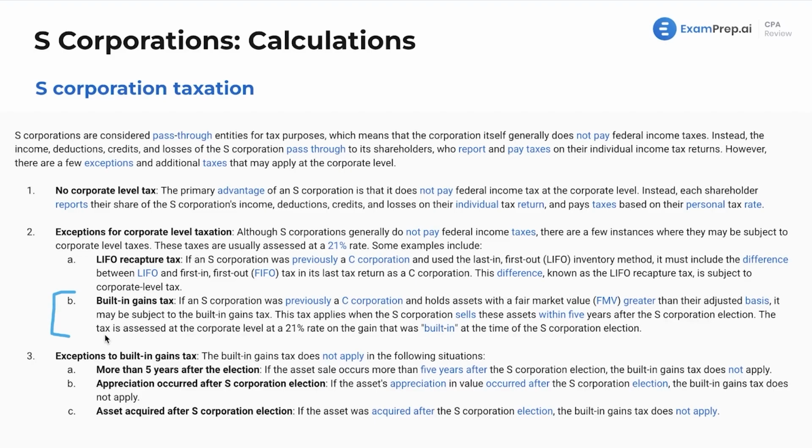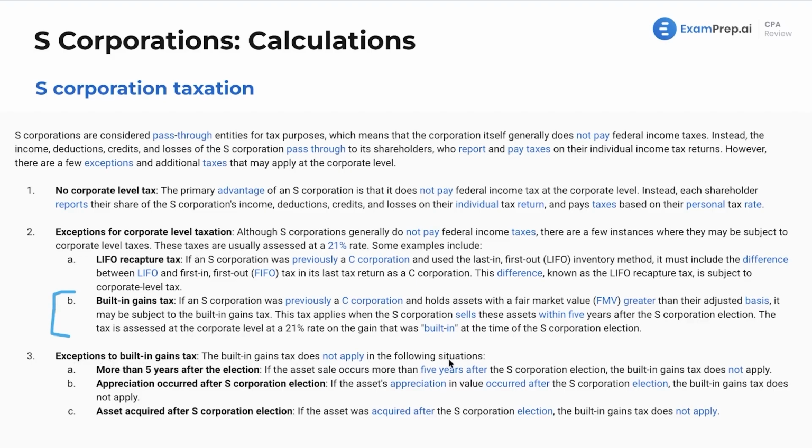So the IRS does not want you to become an S-Corp just for the sole purpose of flipping all your assets and not having to pay tax on it. But if you're an S-Corp for 5 years, okay, if you've held those eligibility requirements for 5 years, you're probably a legitimate S-Corp. Lastly, here we've got the exceptions to the built-in gains tax.